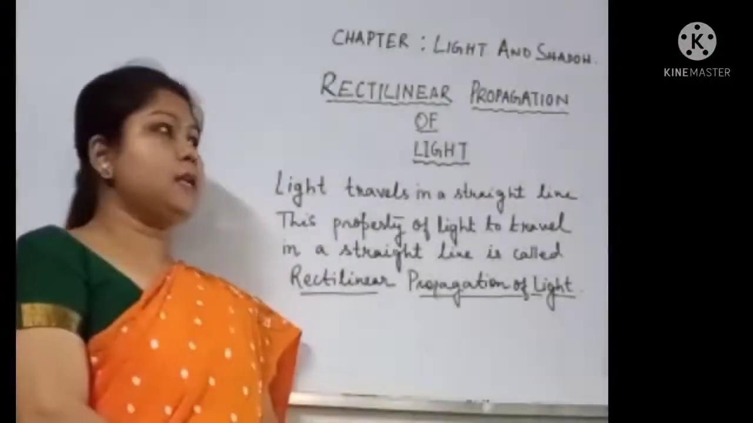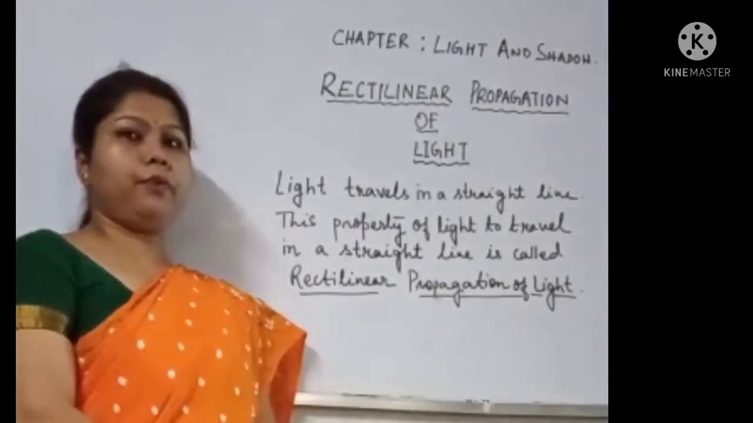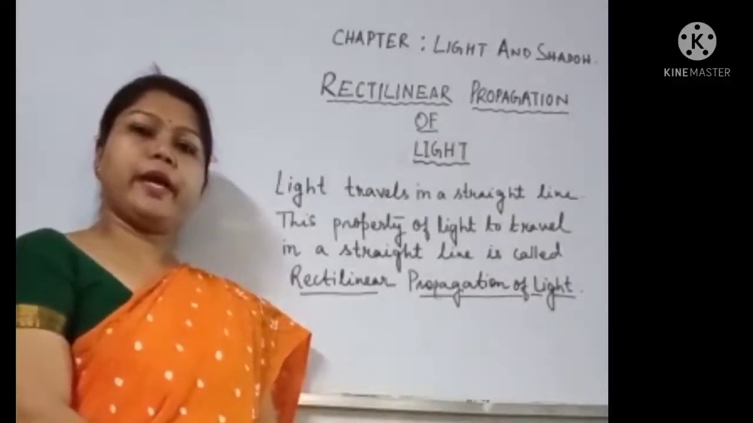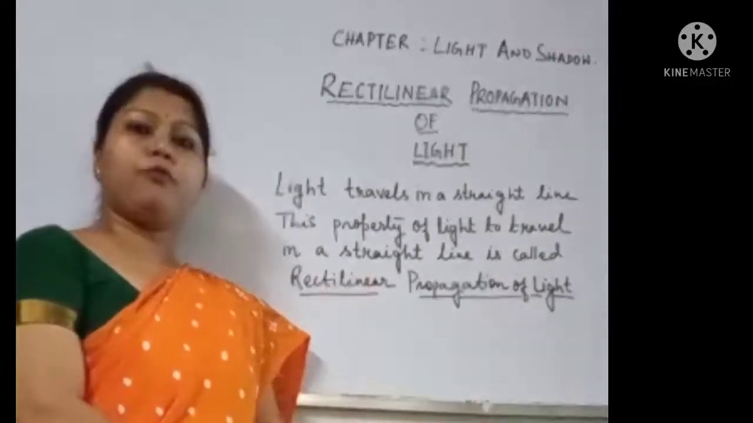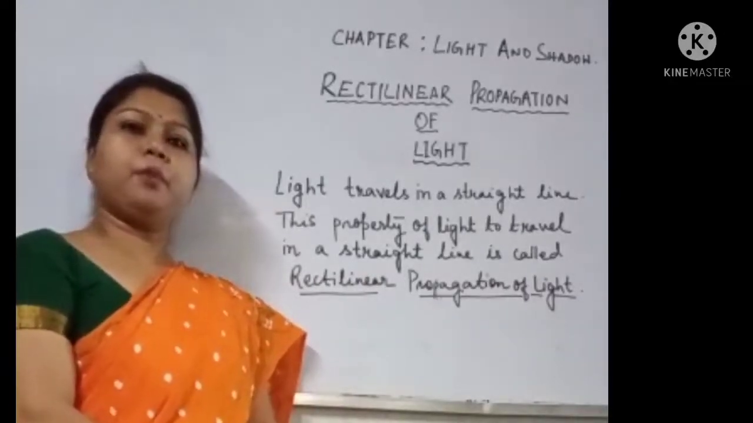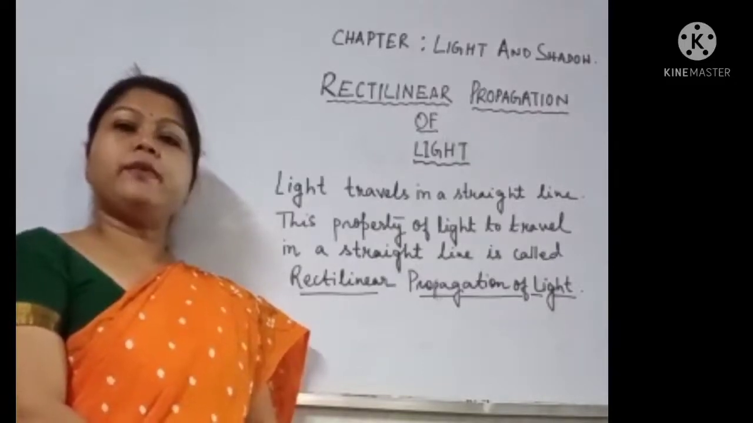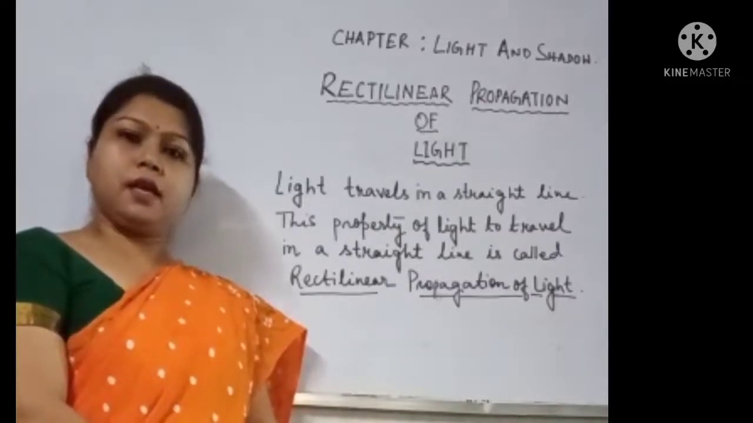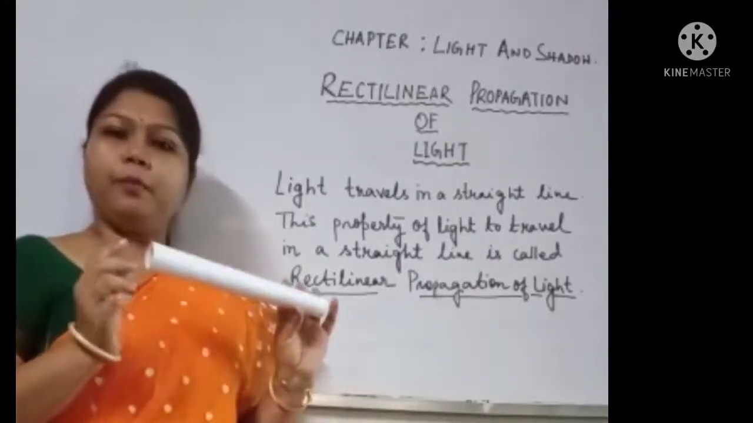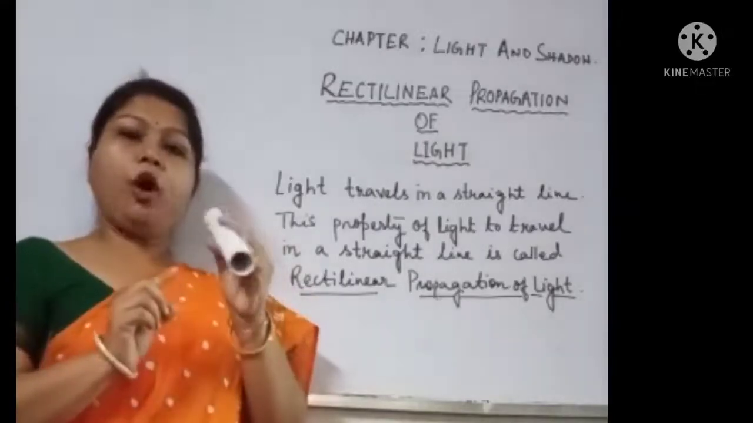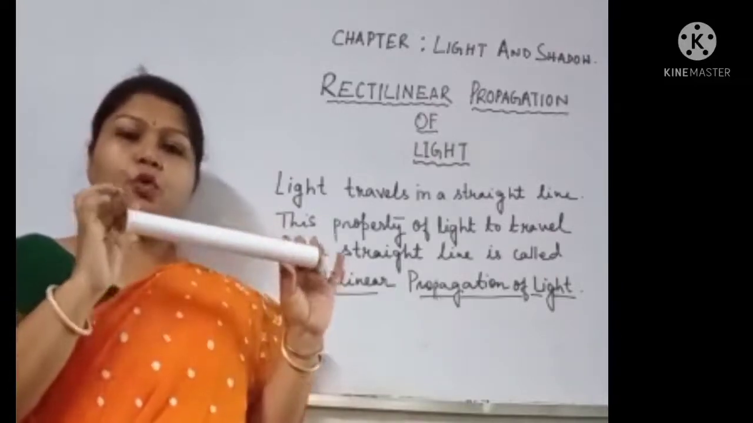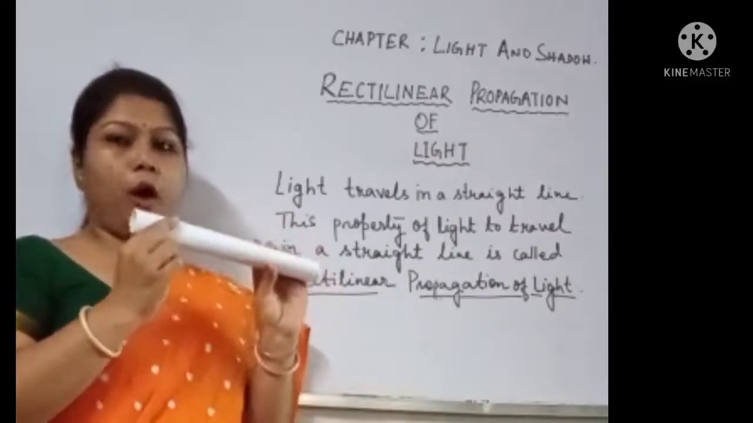Next topic is rectilinear propagation of light. We know that light travels in a straight line. This property of light to travel in a straight line is called rectilinear propagation of light. Children, we will explain this property of light with the help of this roll of paper. You can see any object through this roll of paper.